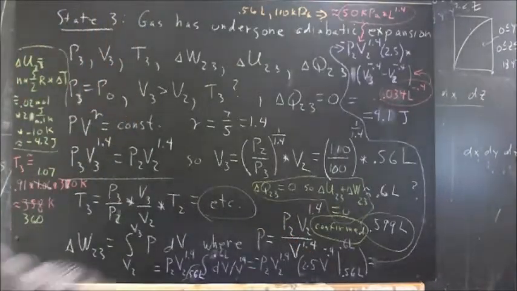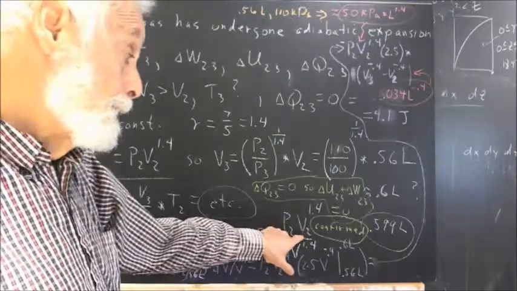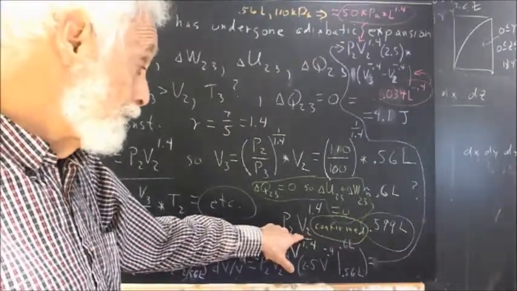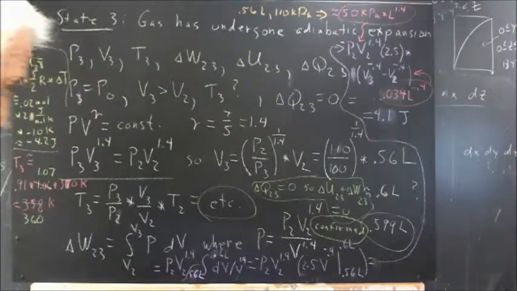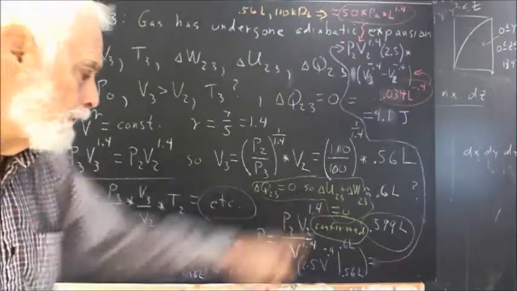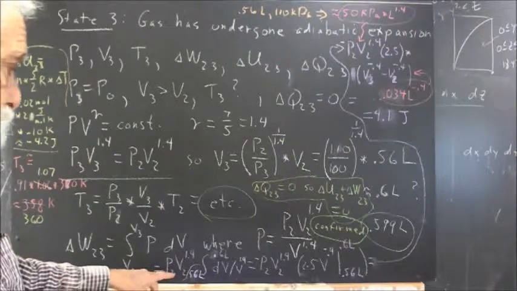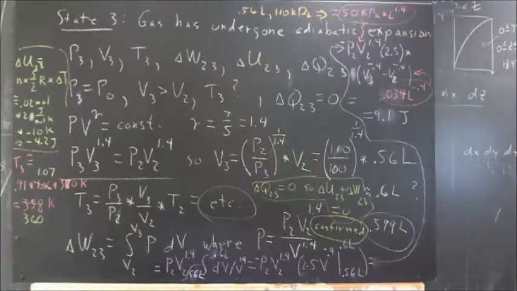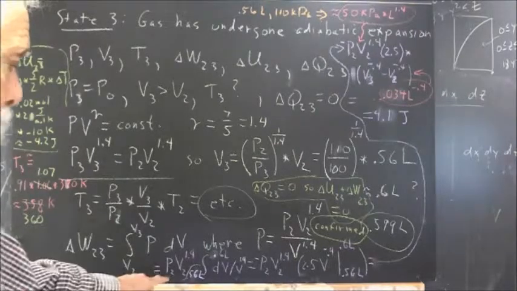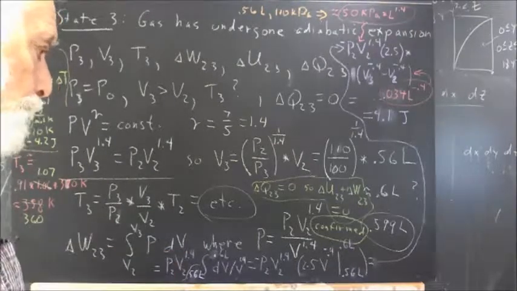Now, P2 was 110 kilopascals, V2 was 0.56 liters. We'll use that shortly, but we're going to keep this as P2V2 to the 1.4 right now, just to keep the notation compact.